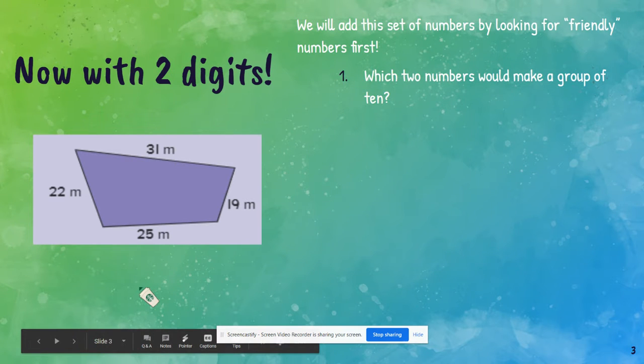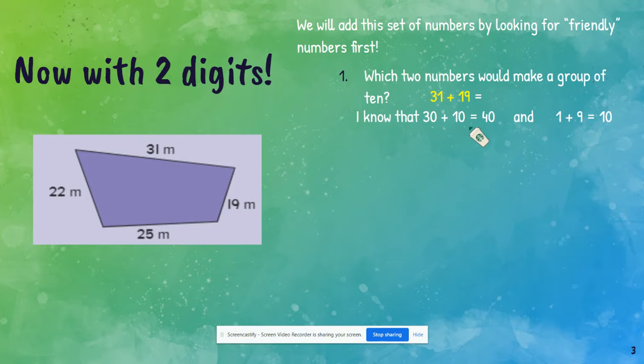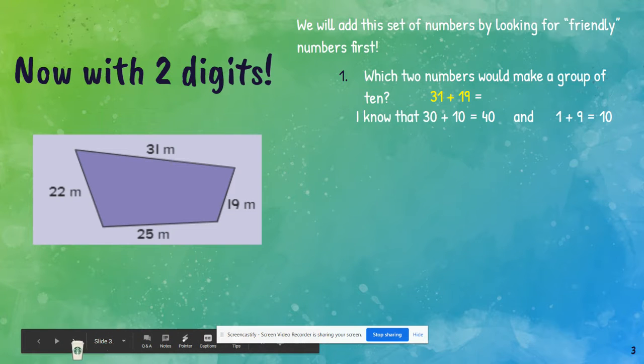So which two numbers would make a group of 10? Well, I see 31 and 19 because I know that 30 plus 10 equals 40 and 1 plus 9 equals 10. So 40 plus 10 equals 50.